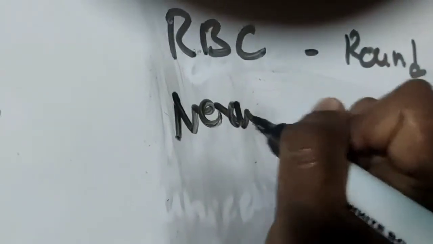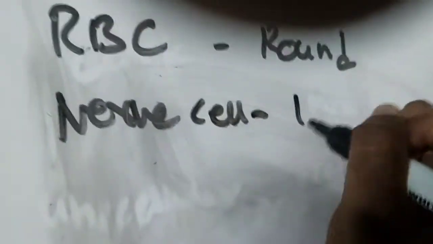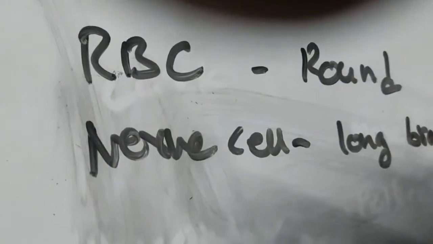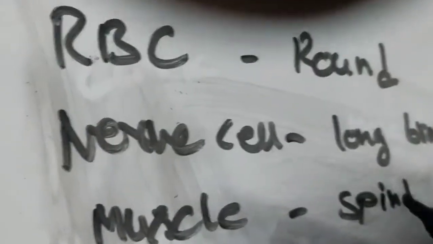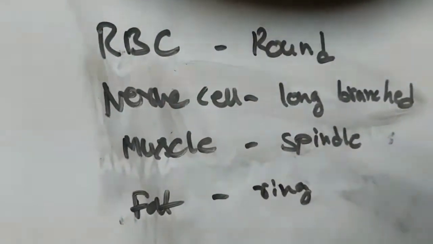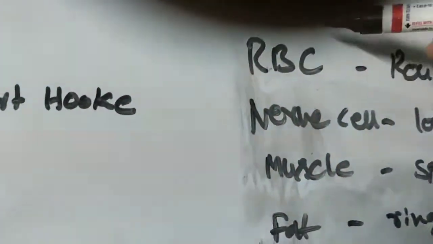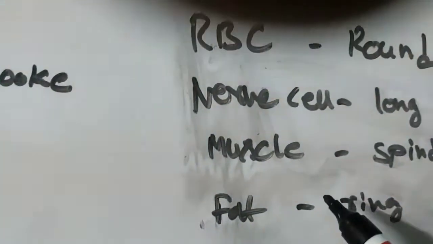If we take nerve cells, they are long and branched. Muscle cells are spindle shaped. At the same time, fat cells are ring-like structures.